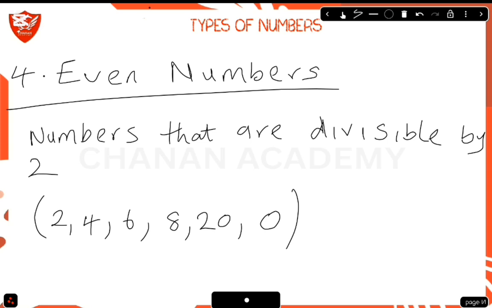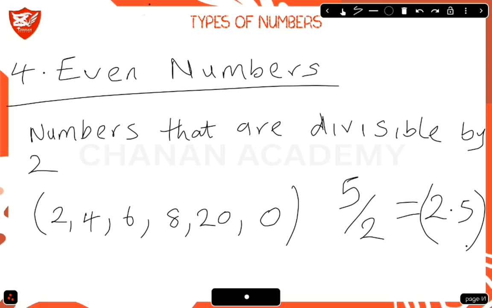If you watched our previous video, where we gave the properties of the arithmetic operations, we talked about 0 divided by any value. If it is 0 divided by 2, the answer is 0, so that's divisible. How about 5 divided by 2? The answer will be 2.5. Even numbers are numbers that are divisible by 2 without any remainder.